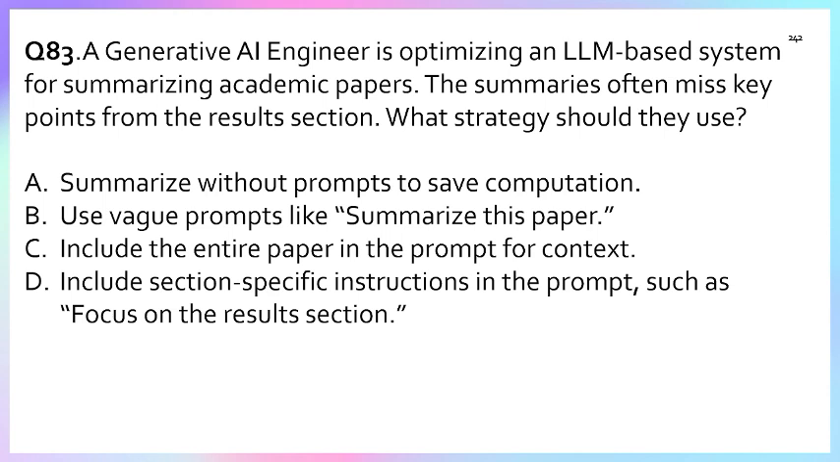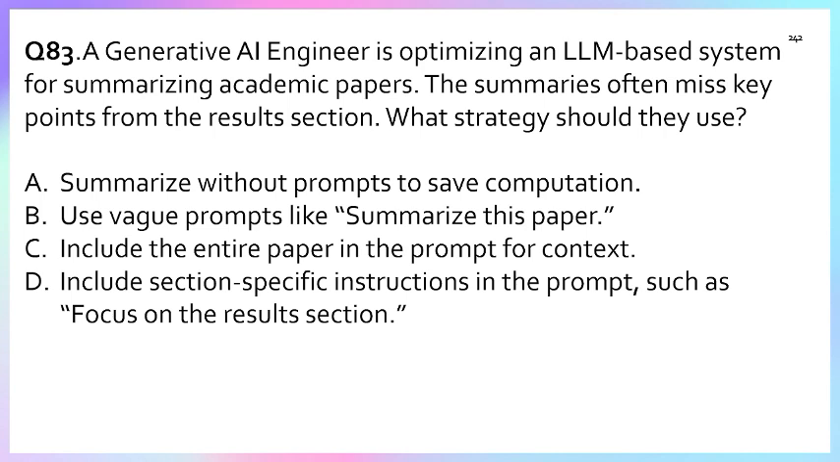Question number 83. A generative AI engineer is optimizing an LLM based system for summarizing academic papers. The summaries often miss key points from the results section. What strategies should they use? A. Summarize output prompt to save computation. Option B, use vague prompts like "summarize this paper". Option C, include the entire paper in the prompt for context. Option D, include section specific instructions in the prompt such as "focus on the results section".